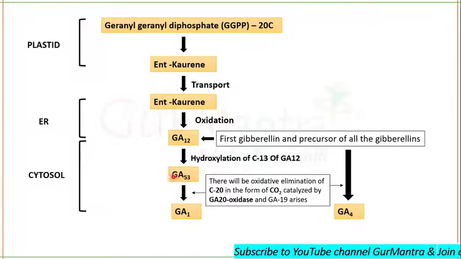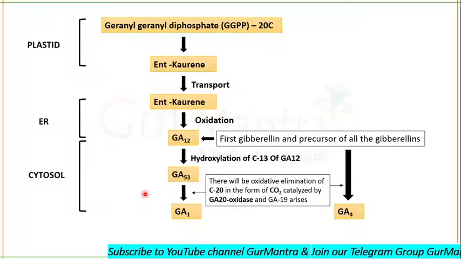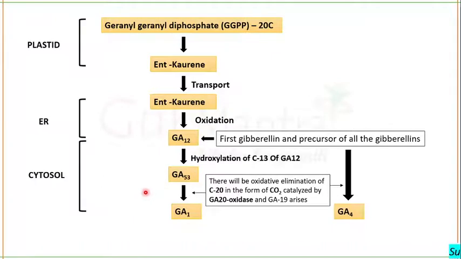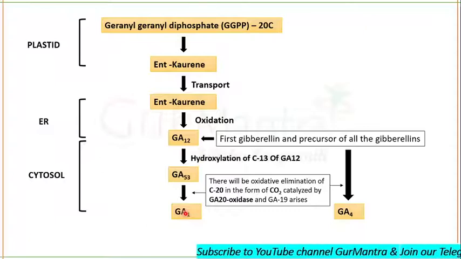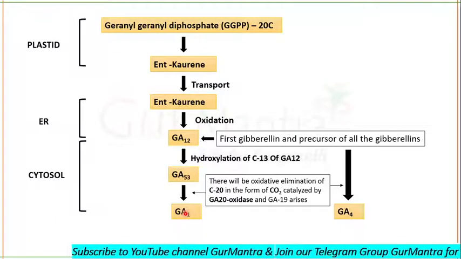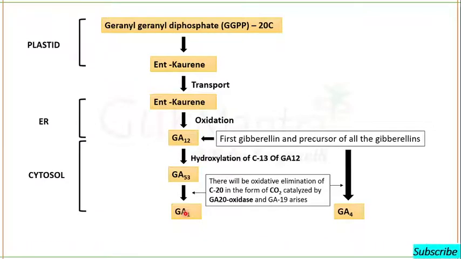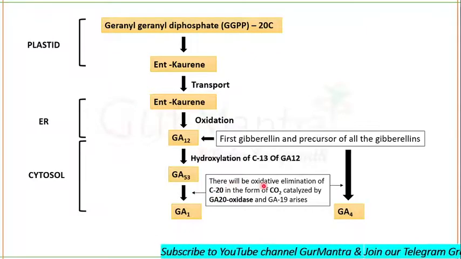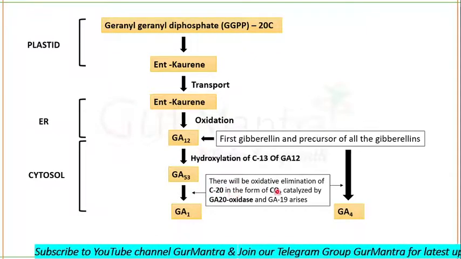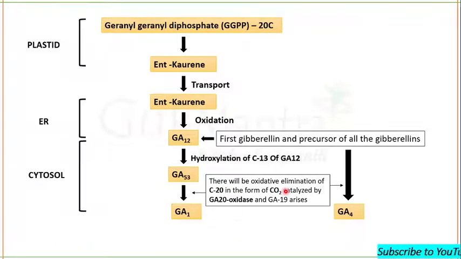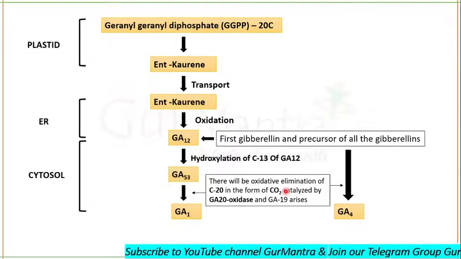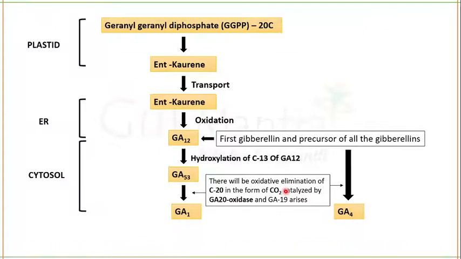Now, one carbon atom will be removed from these in the form of carbon dioxide, and they will be converted into C19 gibberellic acids, which are more active forms than the gibberellic acids having 20 carbon atoms. Clear? So, there will be oxidative elimination of carbon 20 in the form of carbon dioxide, and this is catalyzed by a GA20 oxidase.